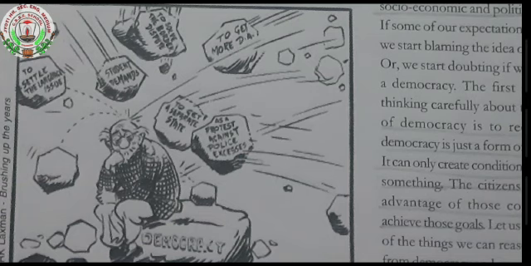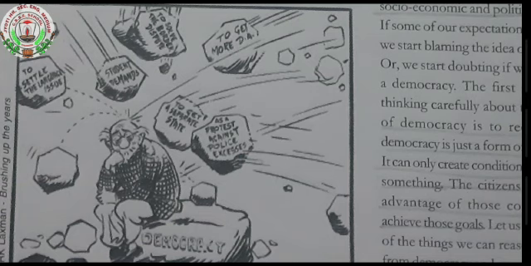Now there are 2 points for them. One is expected: what we expect from the government, from the democracy, and what is the reality. So how do we assess democracy's outcome? What is our expectation? Follow procedure and be transparent.